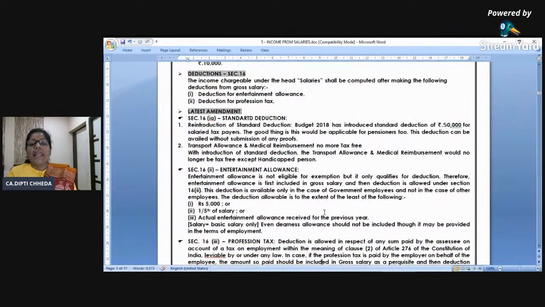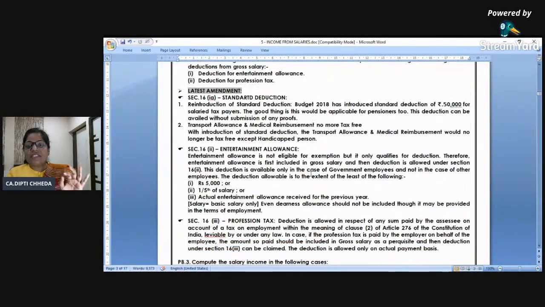I'll come to that. Entertainment allowance deduction is allowed only to government employees. That means all other employees getting entertainment allowance, it is fully taxable. For government employees, how much is exempt? Least of the three: 5,000, or 1/5 of the salary, or actual entertainment allowance. Now, if this is a routine class, so many of you have studied with me, then we write booster notes. There are so many definitions of salary here.